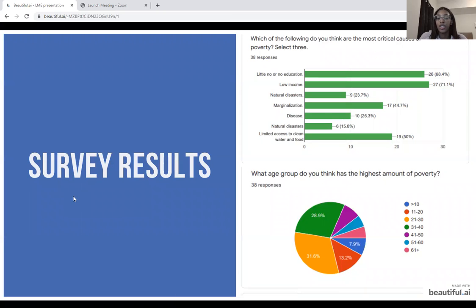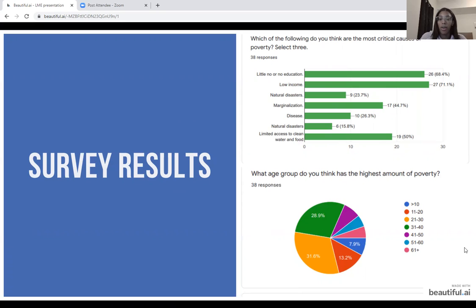And I added these 2 pictures because I thought they were the most interesting. So on the top one, I asked the survey people for which of the following do they think is the most critical cause of poverty, and I asked them to choose 3. So the top 3 answers were low income, literal no education, and limited access to clean food and water.